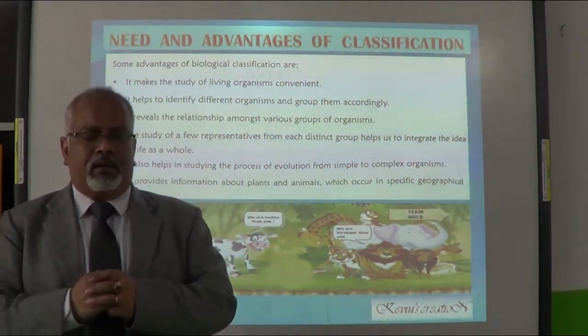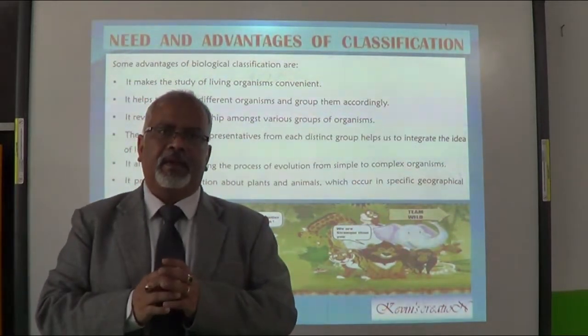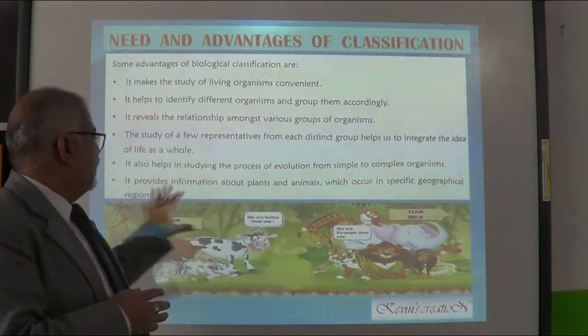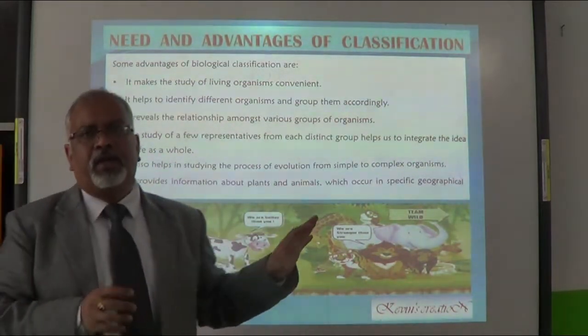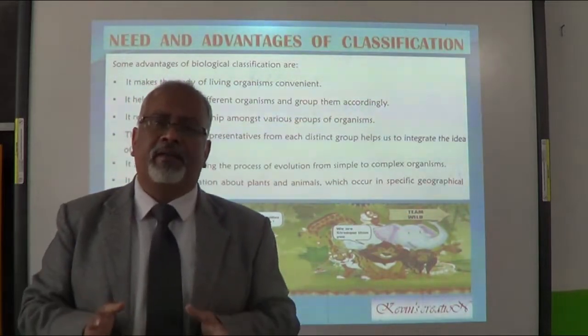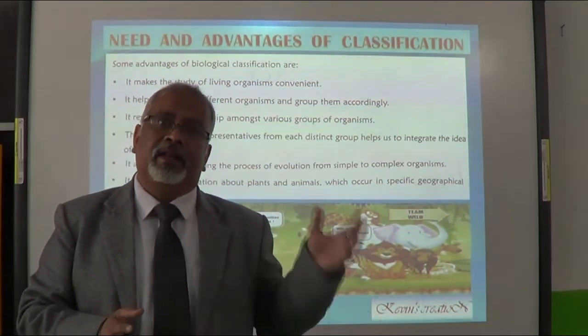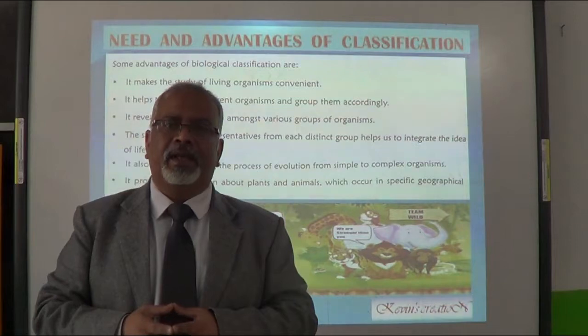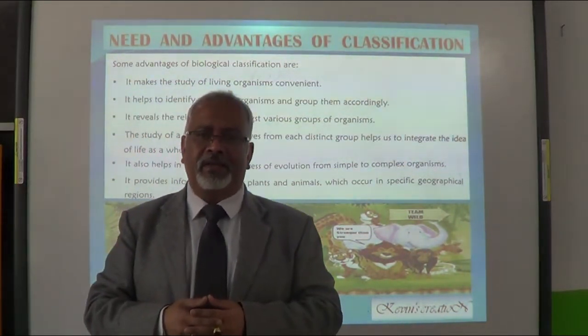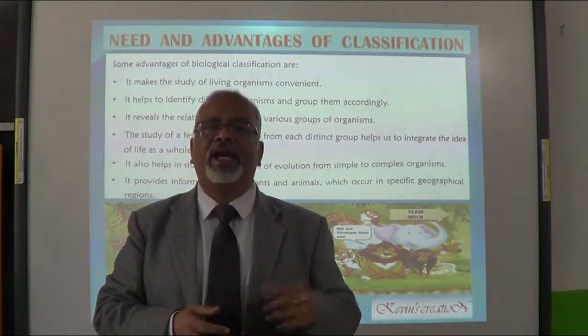Now, when we talk about geographical regions, you will come to know that in one particular region the animals are different, the plants are different from the other. For example, in the hills, the type of trees which you see, like pine trees and all, you don't find in the plains.